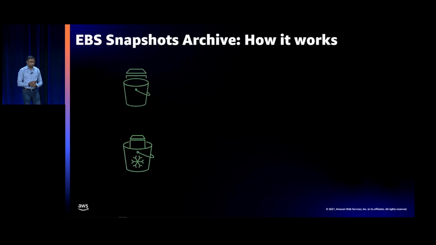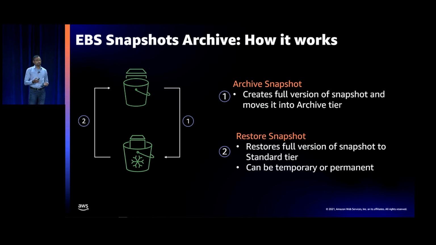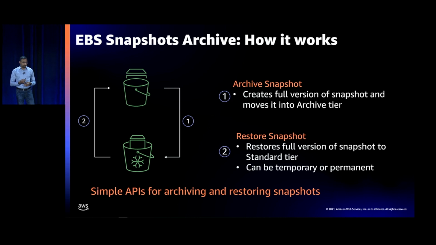How does this work? It's actually very simple. Once you create a snapshot in the standard tier, you have an API call to archive the snapshot. It creates a full snapshot and then moves it to the archive tier. And restoring a snapshot is, again, a simple API call. You restore a full version to the standard tier, and you have a choice of either a temporary or a permanent restore. I'll go into the details. So, a very simple set of APIs.